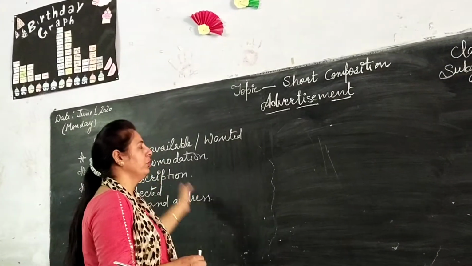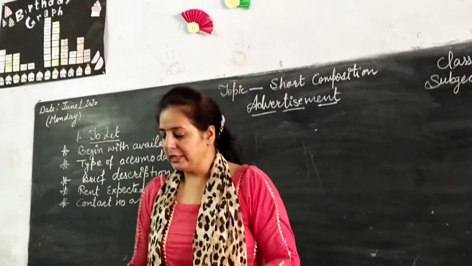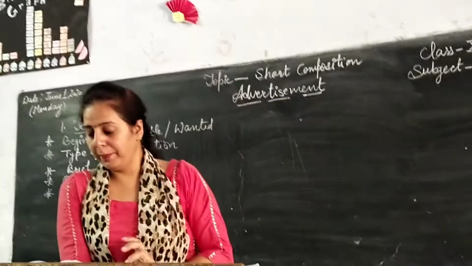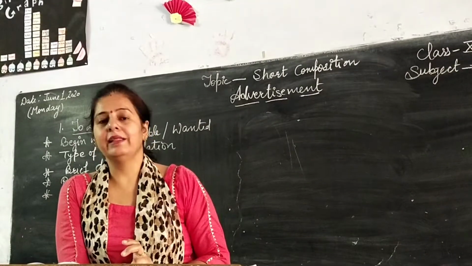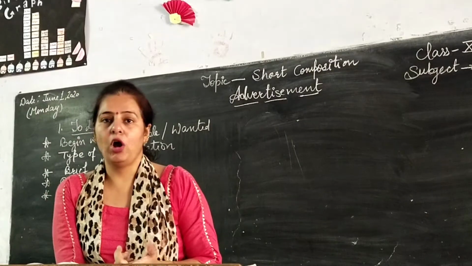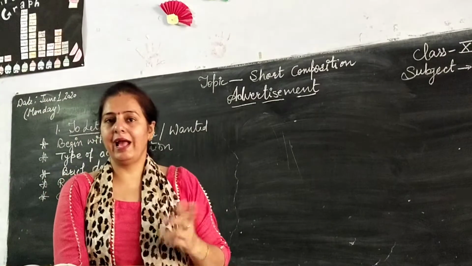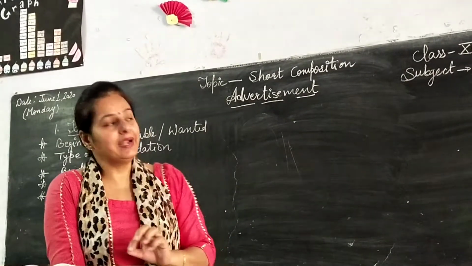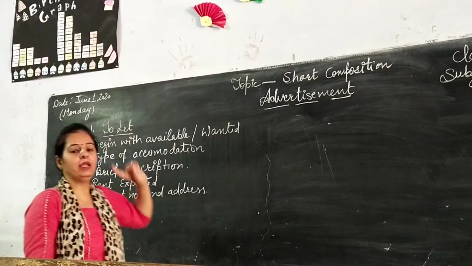As I earlier told you, without contact number and address, it cannot be completed. Let me explain one example. For example, you want to let out a flat. Prepare an advertisement for a local newspaper, not exceeding 50 words, in the classified column to let. Firstly, you will make a box, as I already gave you the basic requirements of the advertisement. Then the heading should be written. What will be the heading? That is TO LET, and the heading should be in capital letters.